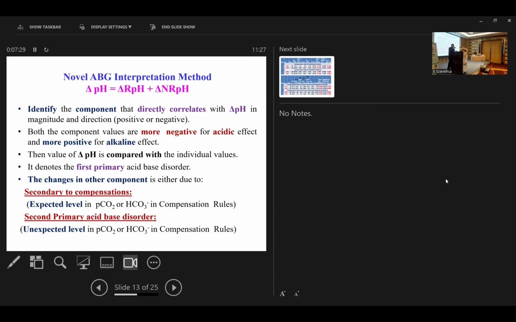So in this novel method, first you have to identify the component that directly correlates with the delta pH. You first have to check the sign, whether it is positive or negative, which directly correlates. As I already told you, both components are negative for an acidic effect and both components are positive for an alkaline effect. And this delta pH is compared to the individual values, and this denotes the first primary acid-base disorder. The change in the other component may be secondary to compensation, or it may be a second primary acid-base disorder.